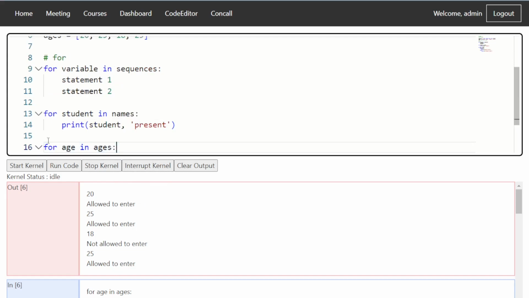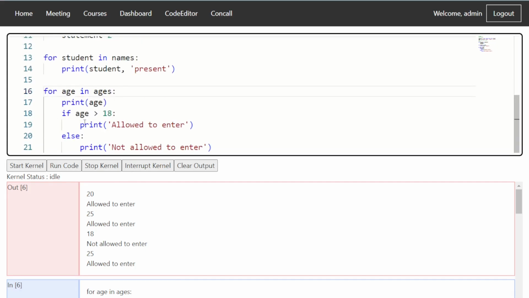We can do operations on the data present within the list, one by one. In the same way, you can imagine pulling data from a database row by row, iterating through each row and doing any kind of operation on it. We just saw examples of how it can iterate through the students, and it can iterate through the numbers also.